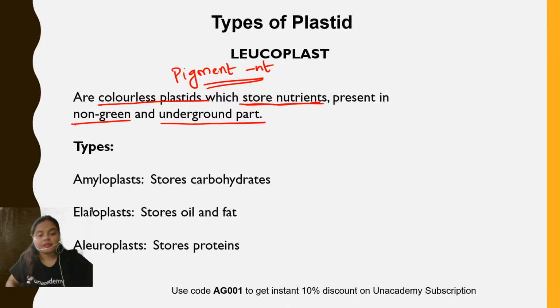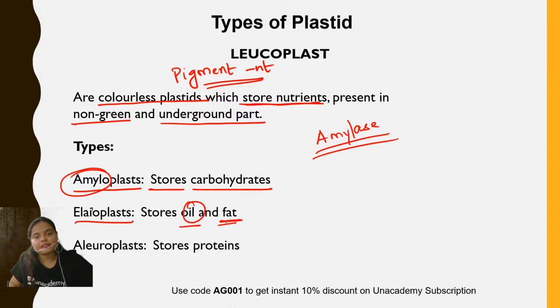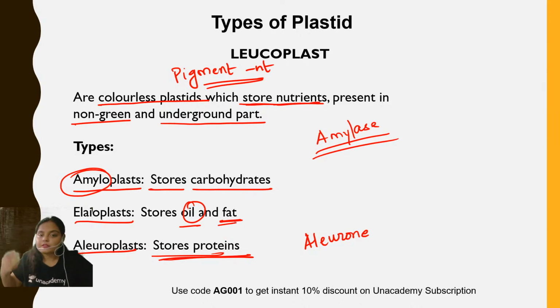The first type is amyloplast. You must have heard about amylase, like salivary amylase, which acts upon carbohydrates in the saliva, in the buccal cavity, right? So amylo is related to carbohydrates; it stores carbohydrate. Then the elaioplast is related to oil and fat; the leucoplast storing oil and fat is termed the elaioplast. Aleuroplast is related to the aleurone layer, a protein rich layer, so it stores protein.